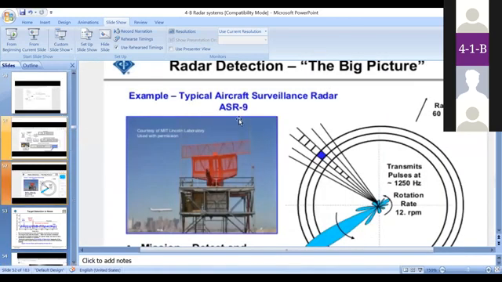I already told you that this is a typical aircraft surveillance radar. I explained how it transmits an electromagnetic wave. Here we are considering one example. It transmits pulses at 1250 hertz and the rotation speed is 12 RPM, because it rotates through 360 degrees in order to cover all the aircraft traveling in free space.